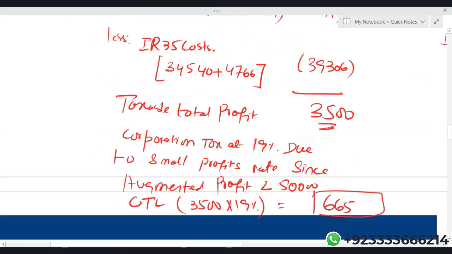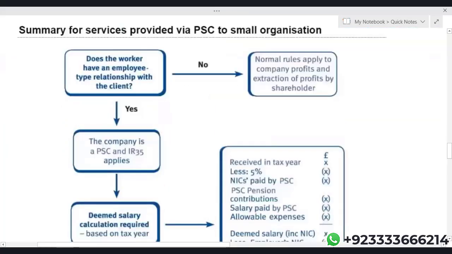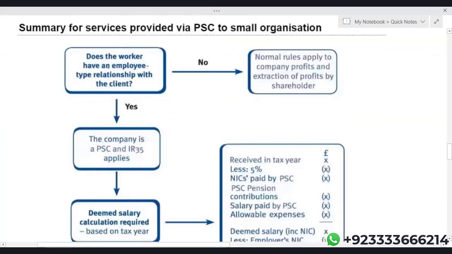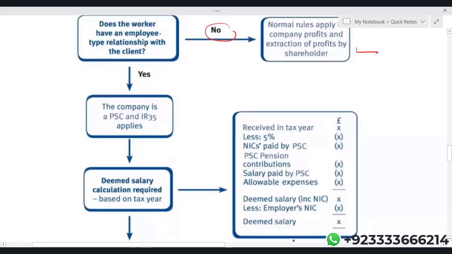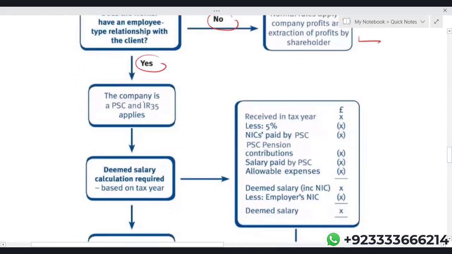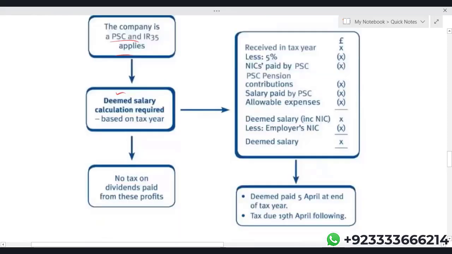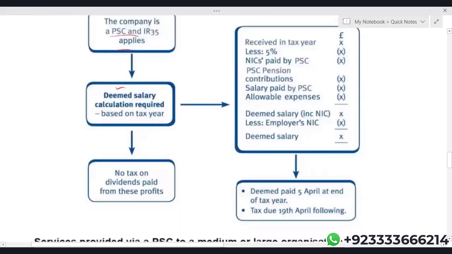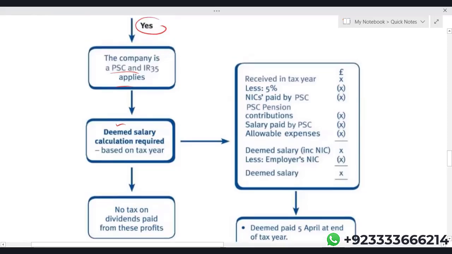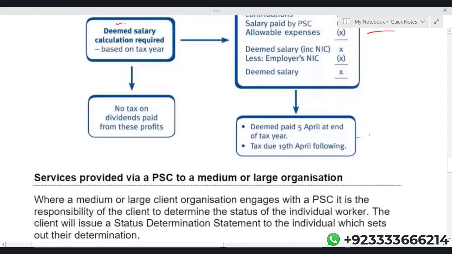So that is IR 35. Does a worker have an employee relationship with the client? If there's no relationship, normal rules apply to the company and extraction of profit by shareholders. If there's a relationship, the company is a personal service company, and a deemed salary calculation is required based on the tax year. No tax on dividend paid from profits. This is the format and when you have to pay.